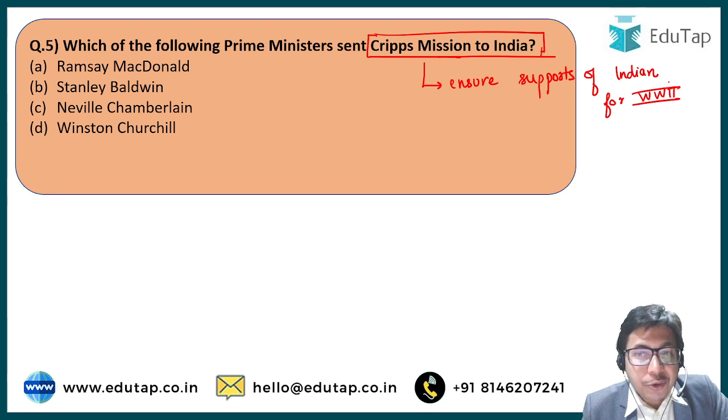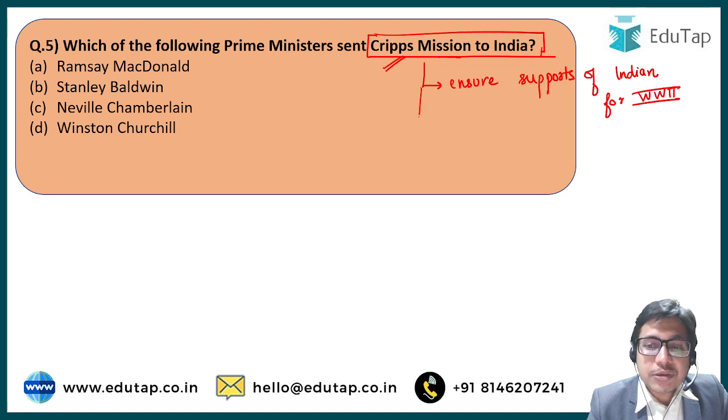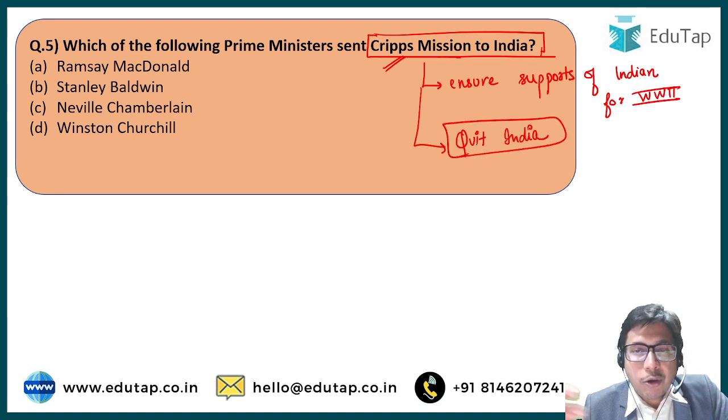But Britishers were not ready to do that. So the Prime Minister of that time sent Cripps mission, a particular team headed by Stafford Cripps, who came to India and tried to placate Indian leaders, tried to give them some reforms, some assurances that India will be granted dominion status, or India will be granted self-government after the war. Although the leaders of the Indian National Congress and the Muslim League were not at all happy with the proposals of Cripps mission, and that is why this mission failed and the Quit India movement started. Indians were now on the offensive against the British government, and they did not want to participate in the Second World War, right?